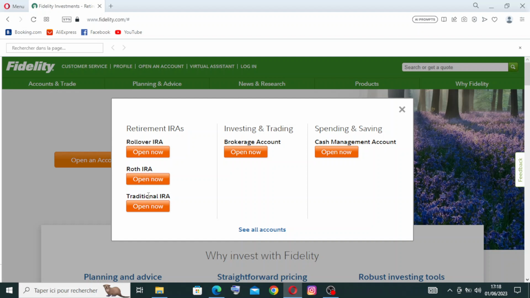For the brokerage account, it's in the section of investing and trading. And for the cash management account, under spending and saving, we need to create an account first. We need to choose one from these five over here. Okay, this is up to you. I will choose the first one, the rollover IRA.